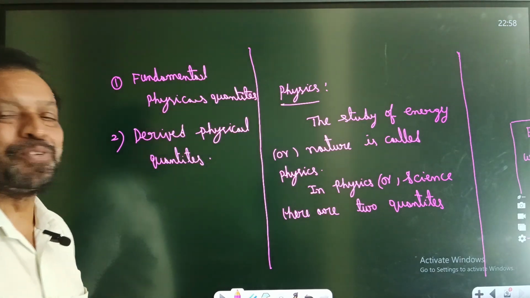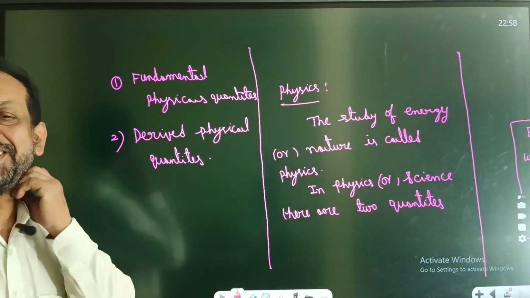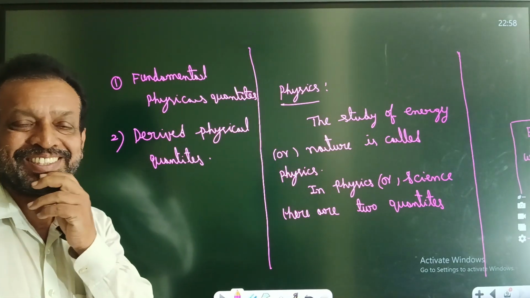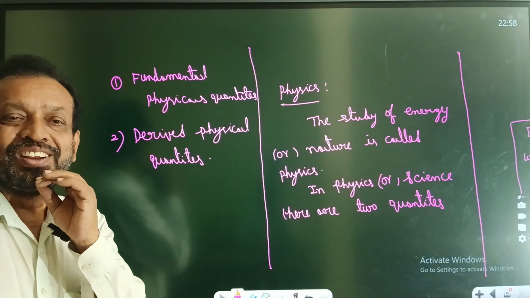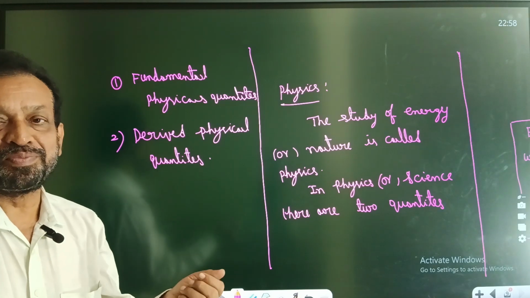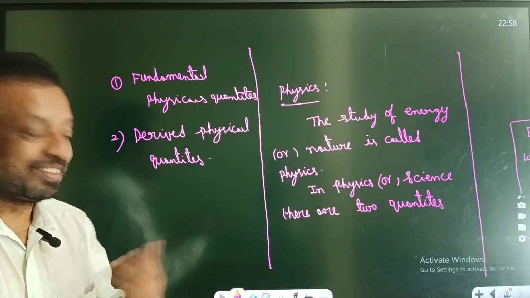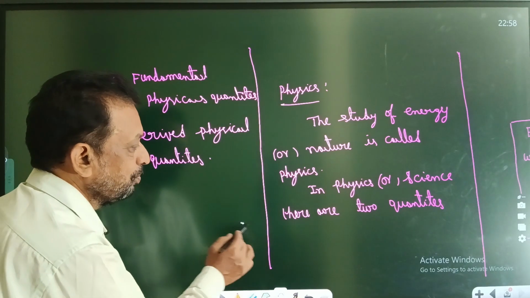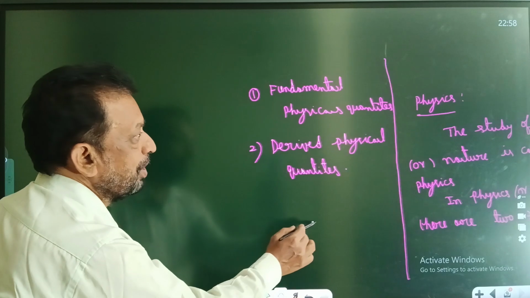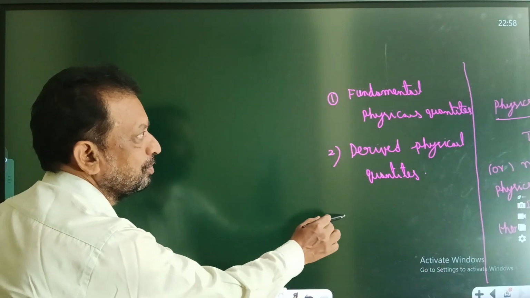See, daily we are saying, but we don't know. There is a master thing here. Truly speaking, daily we are saying, but we are not able to identify it. So first one, fundamental physical quantity.